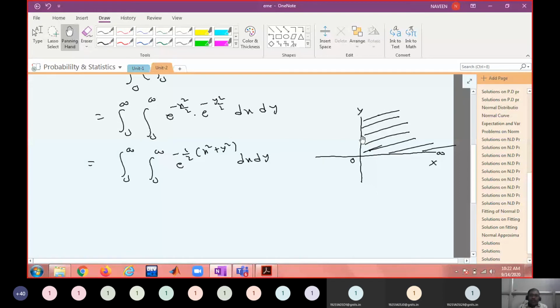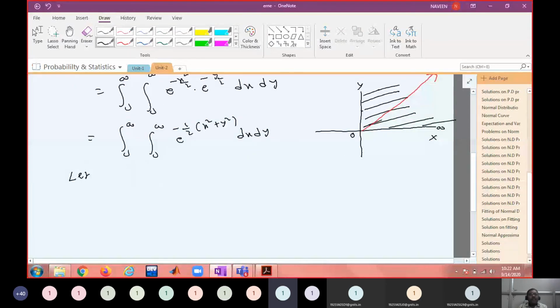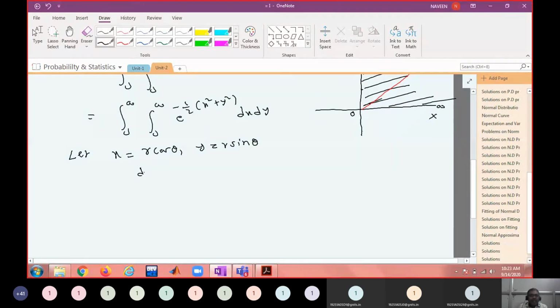Now convert it into polar coordinates. What is the substitution for polar coordinates? Let me do it quickly. X equal to r cos theta, y equal to r sin theta. You need to remember the previous concepts. And dx dy equals r dr d theta.